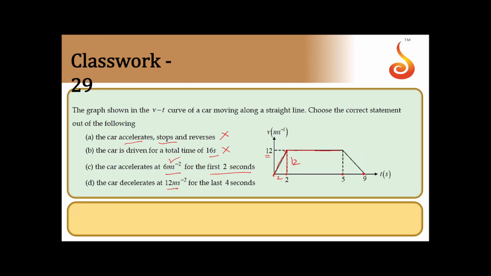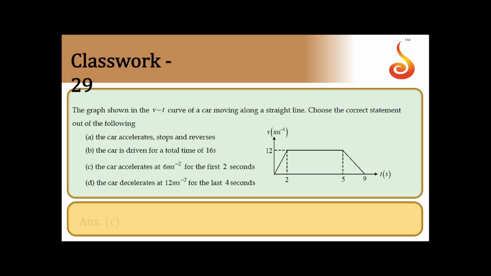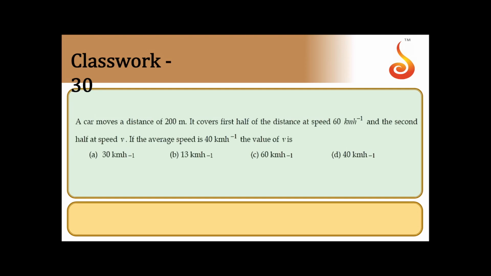So for the last 4 seconds, the deceleration they have given is 12. So this is 12, this is 4. So deceleration is 12 by 4, that is 3. So this information is wrong. So the correct answer is option C. So from the graph itself you can deduce all these details. Moving on to the next one.